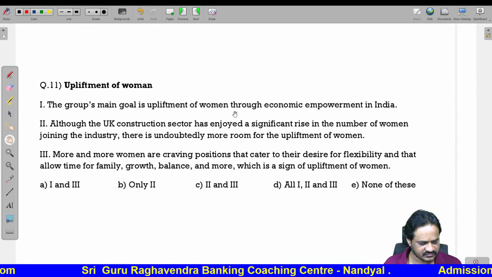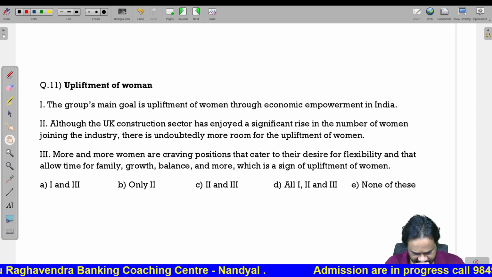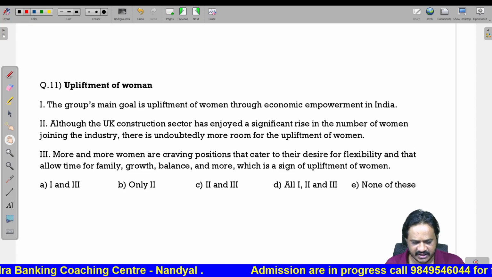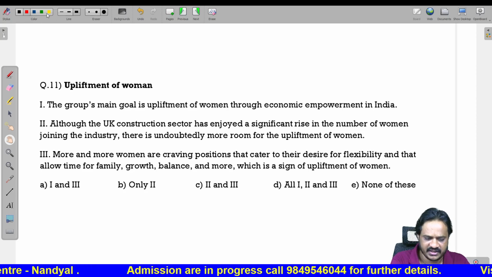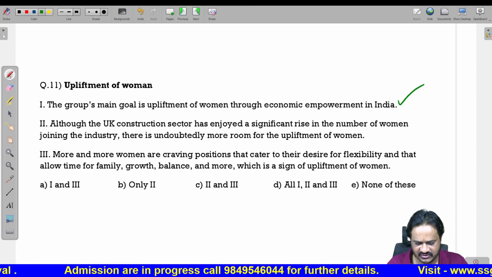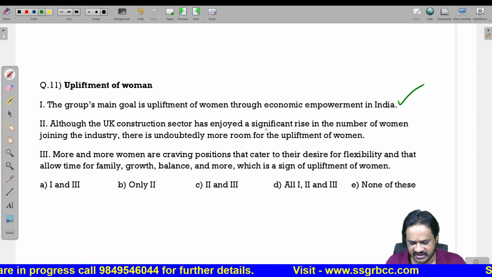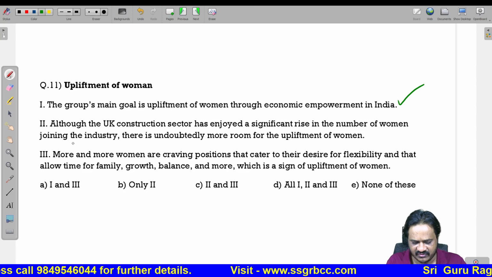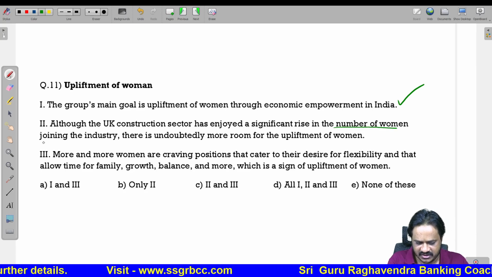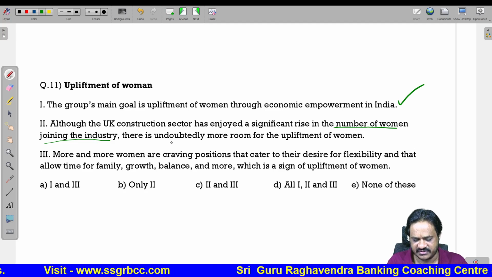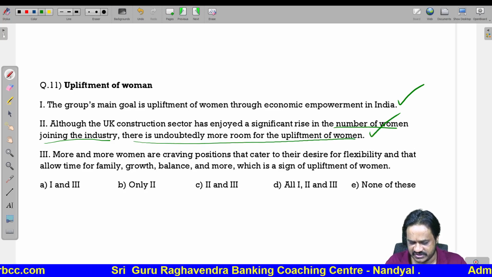Next, upliftment of women. The group's main goal is upliftment of women through economic empowerment in India. So this is correct. No need of changing this one. Although the UK construction sector has enjoyed a significant rise in the number of women joining the industry, more women are joining the industry means there is undoubtedly more room for the upliftment of women. So this is also correct.